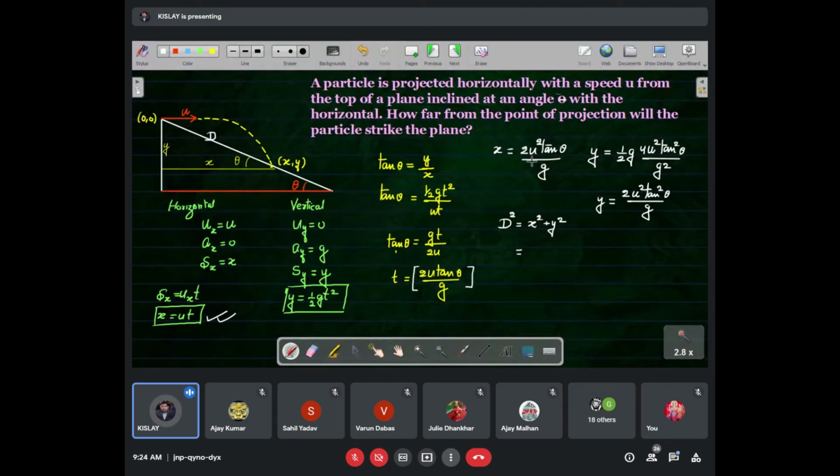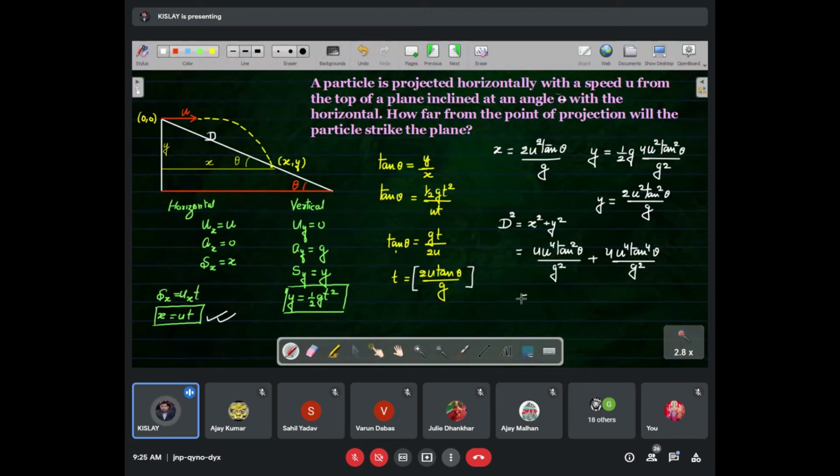Now, what is x square? x square is 4u to the power 4 tan square theta upon g square, plus y square, which will be 4u to the power 4 tan to the power 4 theta upon g square.